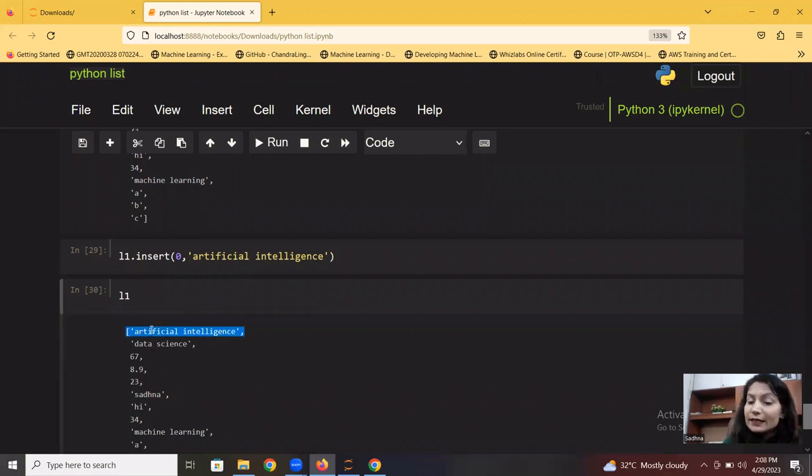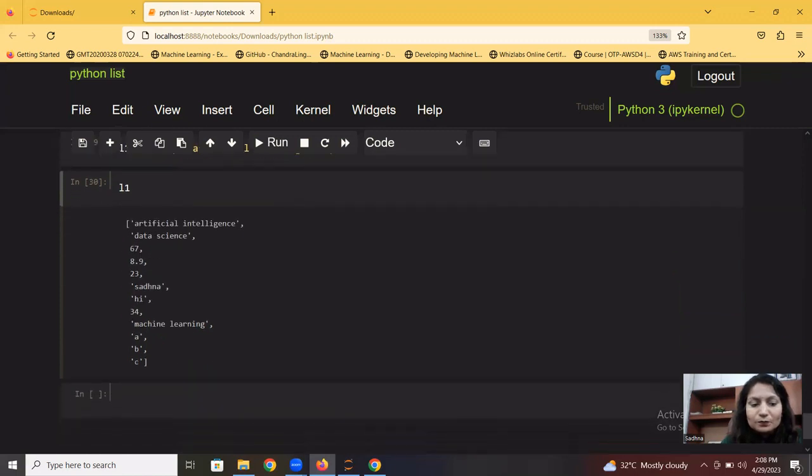It does not delete the existing value. Again, an interview question: in case you insert something at a specific position, does that delete the value? No, it does not delete. It just shifts to the next position. You see that now data science has become index 1. It is not removing the existing element. It's not replacing, it's just inserting. So you have to remember this. Insert at that specific position; whatever is already there is going to be shifted to the next position. So this is how insert works.